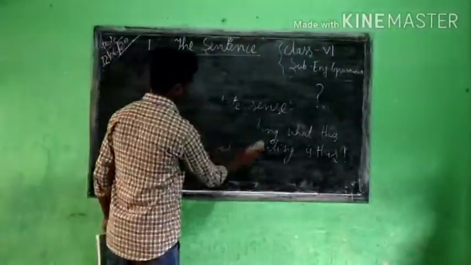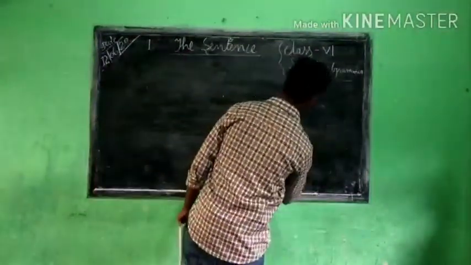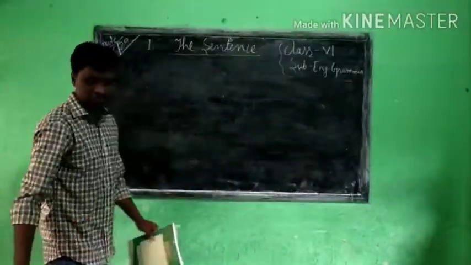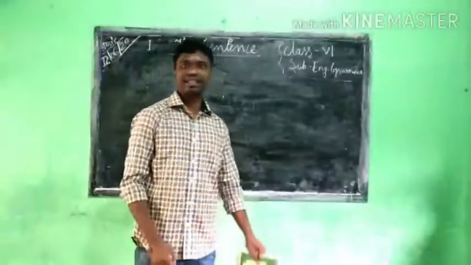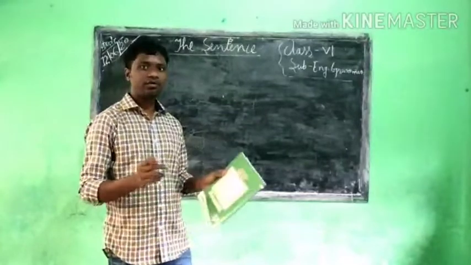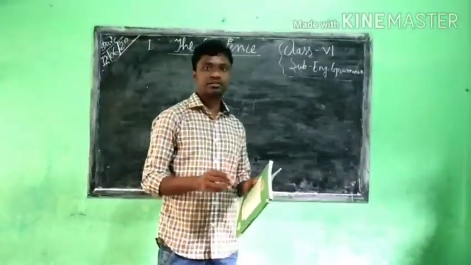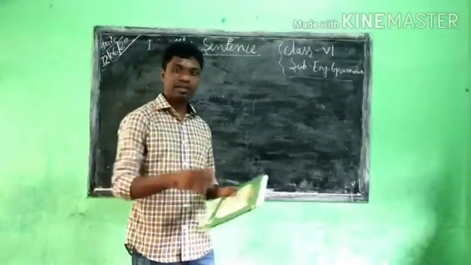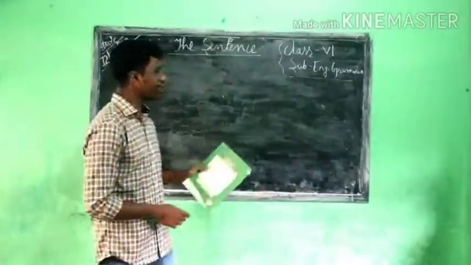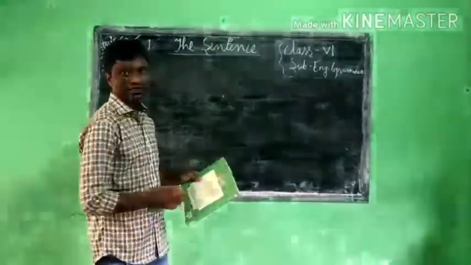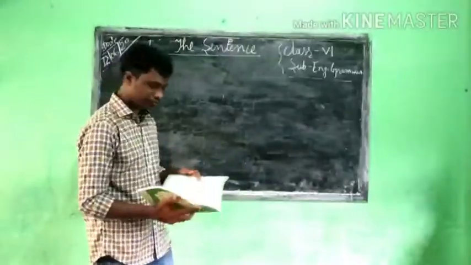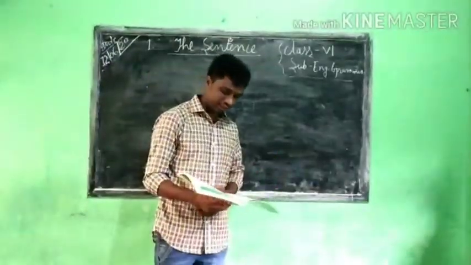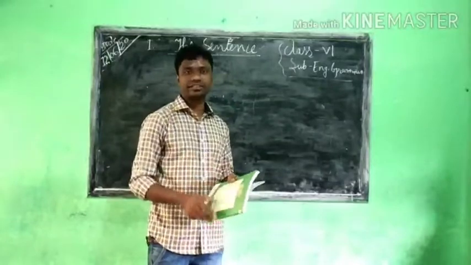So you understood how a sentence is formed and how a sentence becomes a sensible one. We understood that by arranging these jumbled words into a meaningful sentence. So there are kinds of sentences, so you will find it.